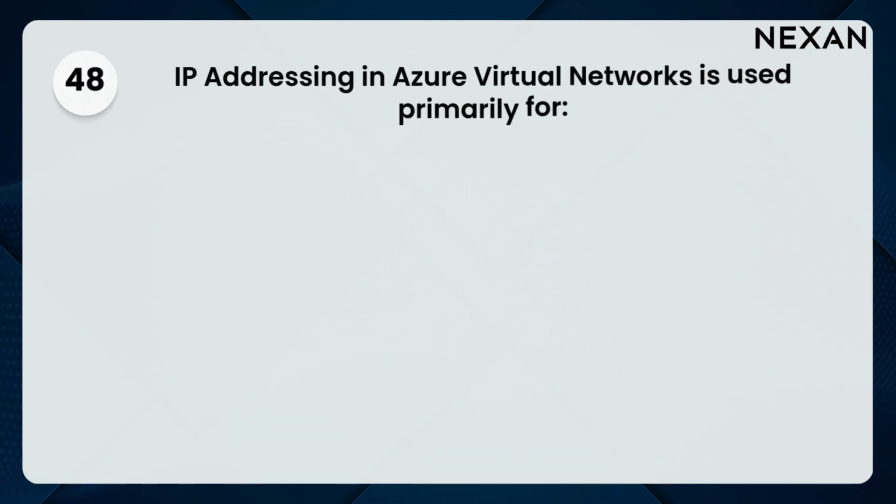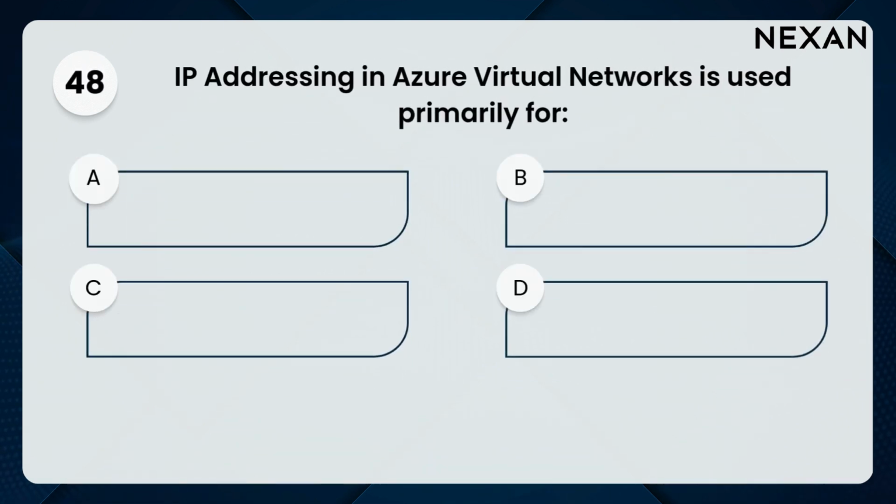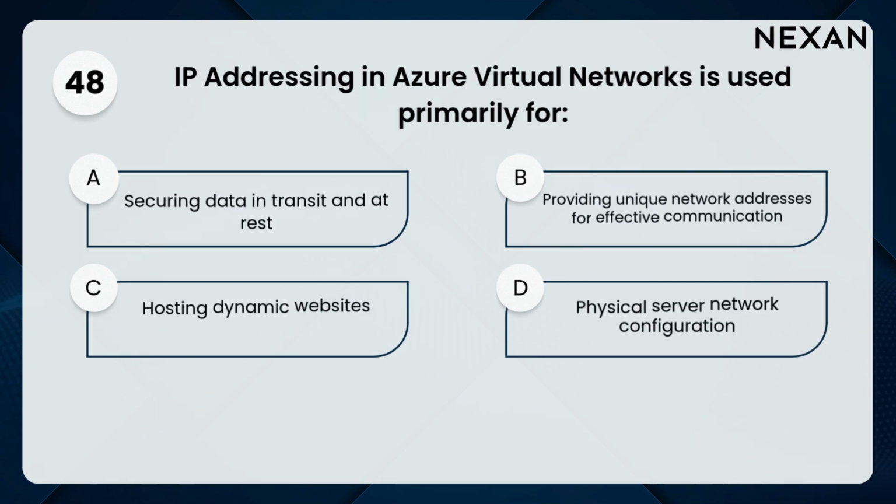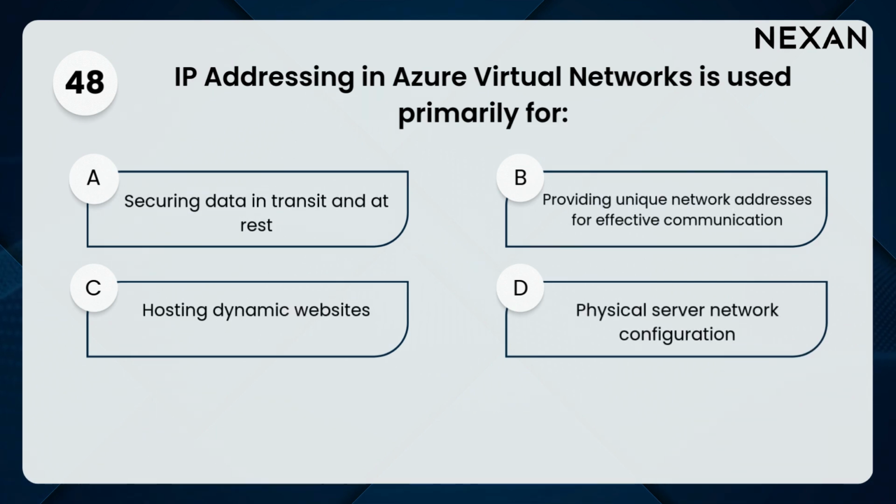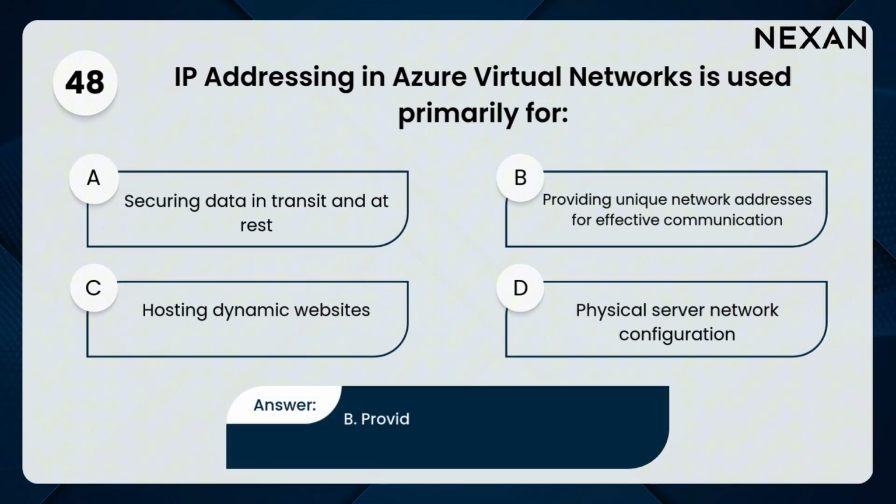48. IP addressing in Azure Virtual Networks is used primarily for A. Securing data in transit and at rest. B. Providing unique network addresses for effective communication. C. Hosting dynamic websites. D. Physical server network configuration. Answer. B. Providing unique network addresses for effective communication.